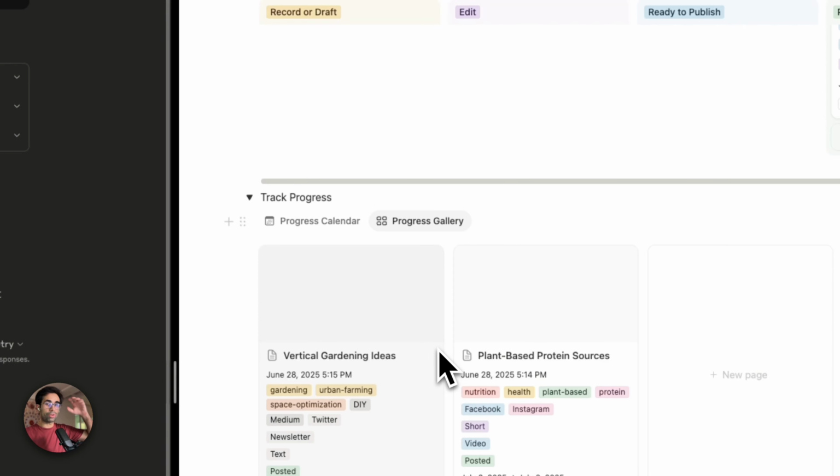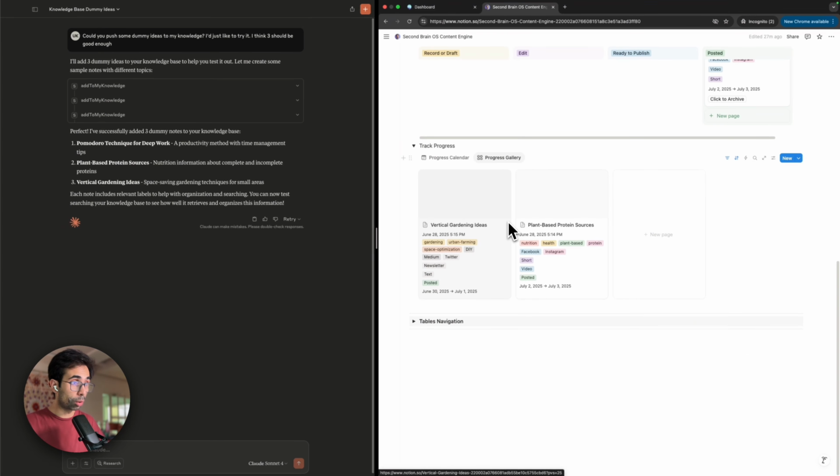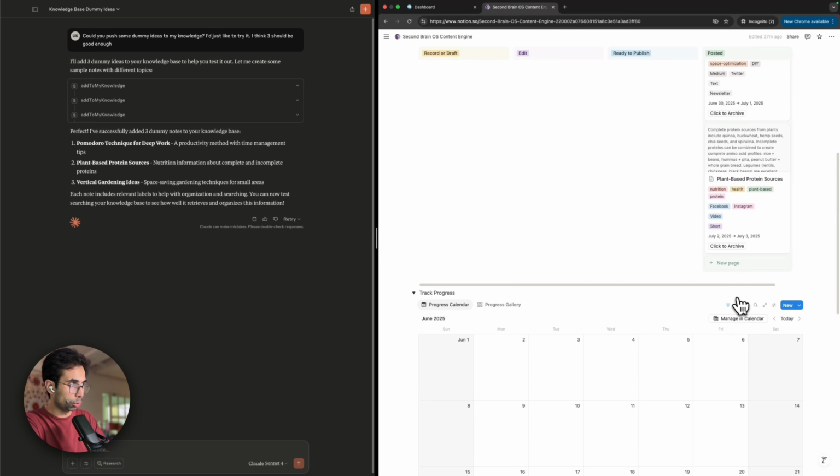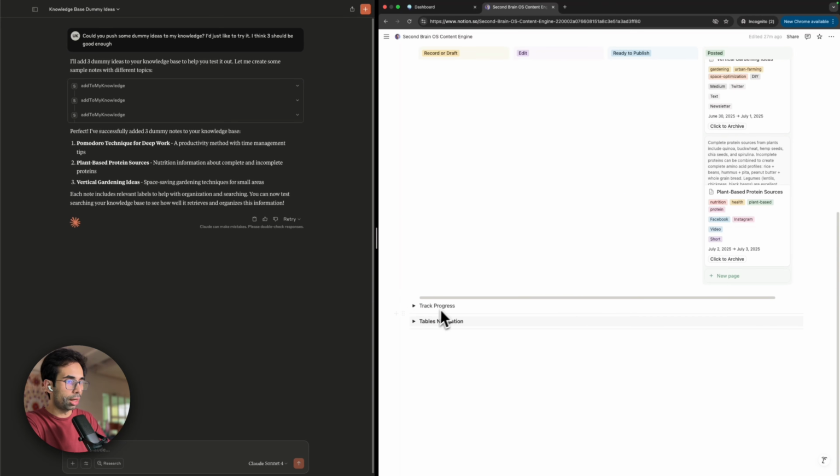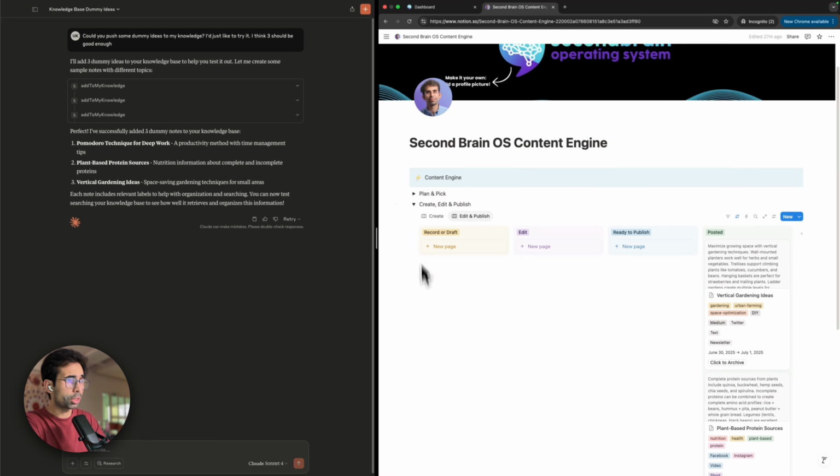So if you just want to have a high level view of what it is that you've done, what it is that you've completed, you can go to the gallery view. I personally like the gallery view more than the calendar because I can just see everything. I can see that I worked on it in these deadlines, and I completed it on the 28th of June, and I was to work on it on these dates, and everything is just like more neat for me in the gallery. But a lot of people prefer the calendar, so you do whatever works best for you, right? And yeah, that's pretty much it.